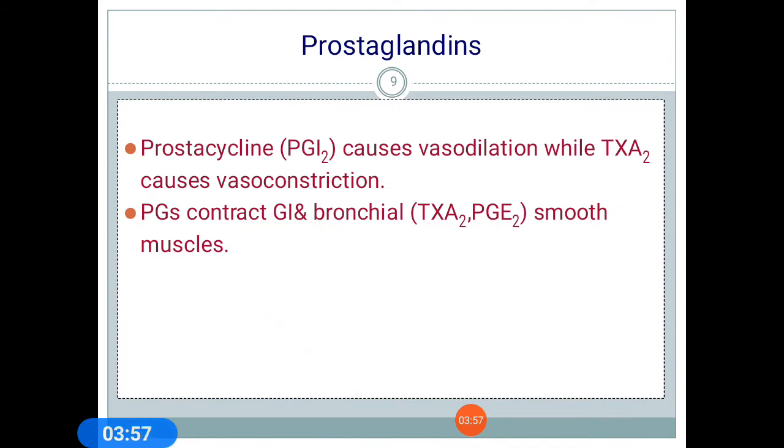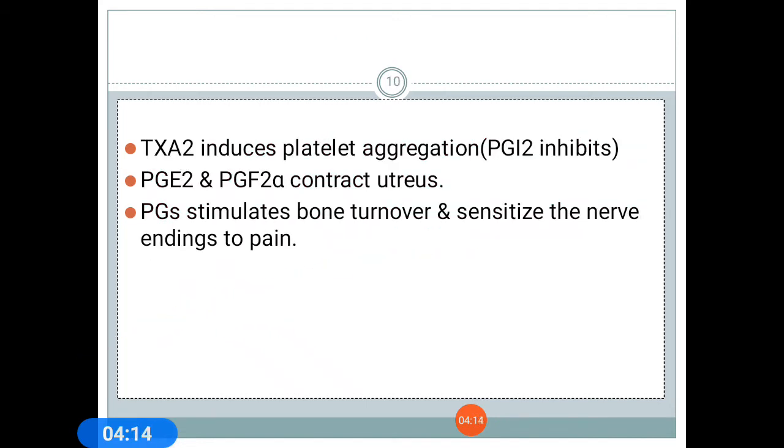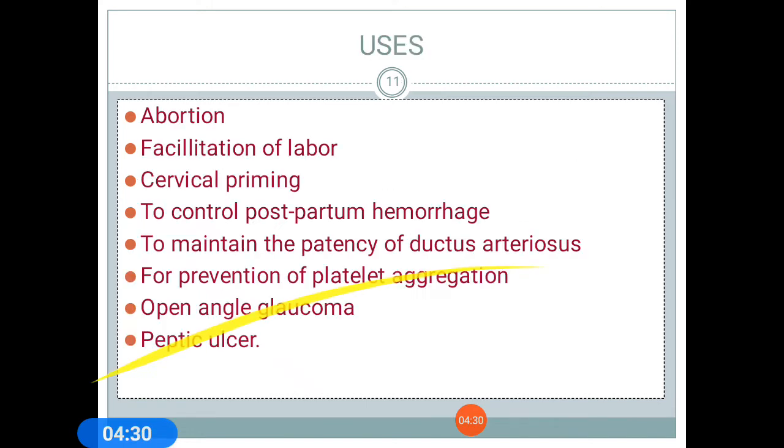Prostacyclin, that is PGI2, causes vasodilatory action, but thromboxane A2 causes vasoconstriction. Prostaglandins contract GI and bronchial smooth muscles. Thromboxane A2 induces platelet aggregation, whereas prostaglandin I2, PGI2, inhibits it. PGE2 and PGF2 alpha contract the uterus. Prostaglandins stimulate bone turnover and sensitize the nerve endings to pain.